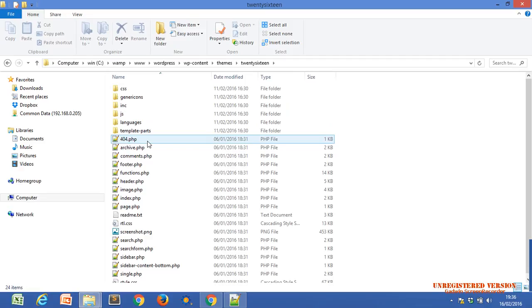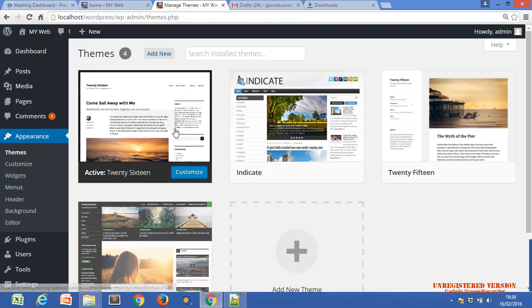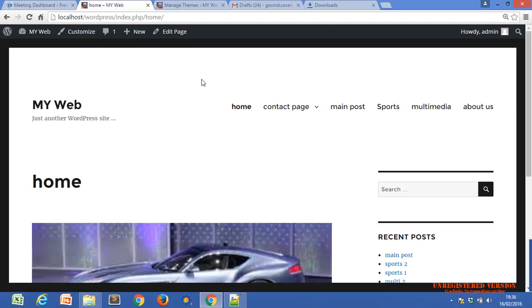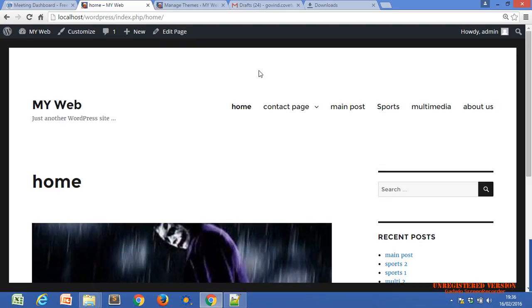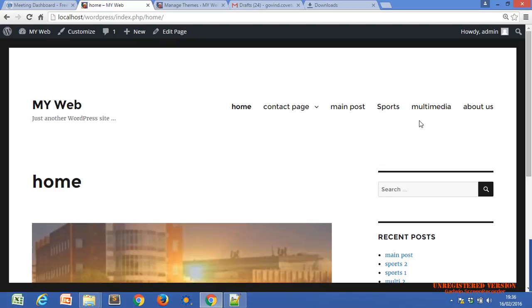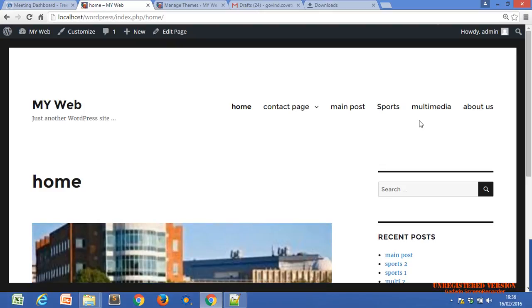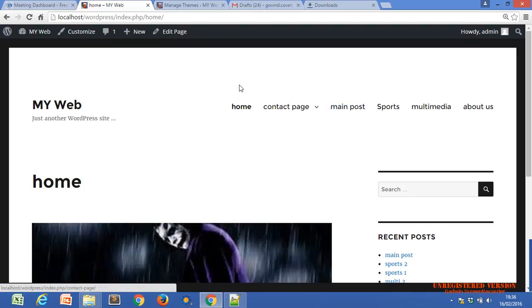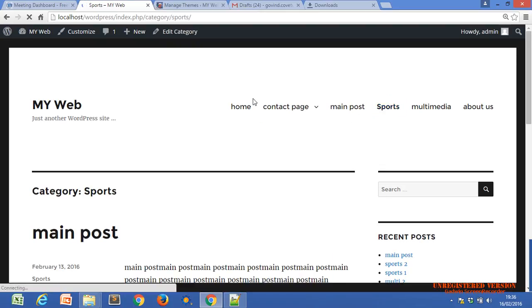So see, are you getting the point? What is our requirement? Let's start from here. Our requirement is, I want to put this slider into the head section. This header is the same for all pages, all categories, all menus, whatever we have. So I need this slider there. If you click on any other page, this slider disappears because we just included the slider into the home page only.